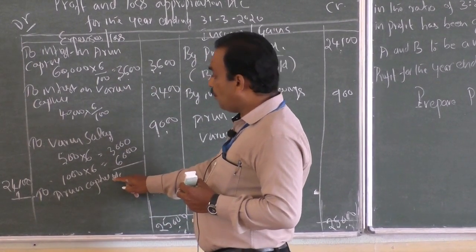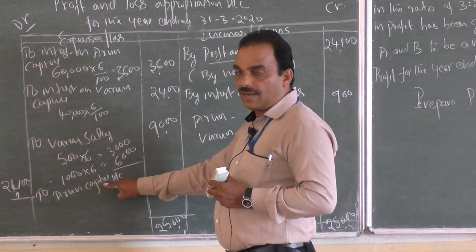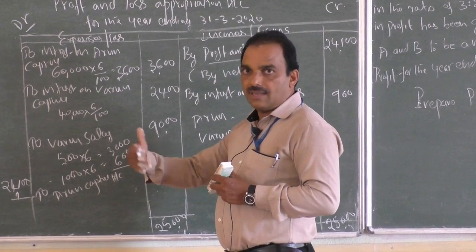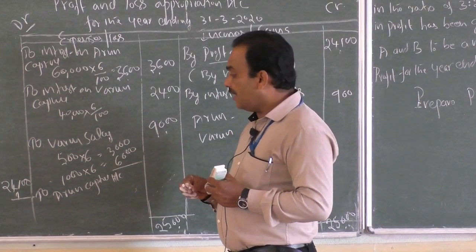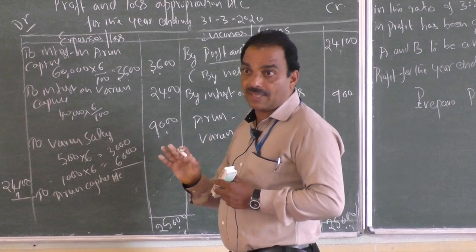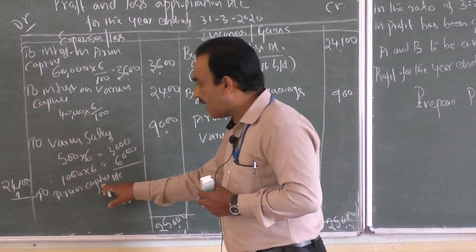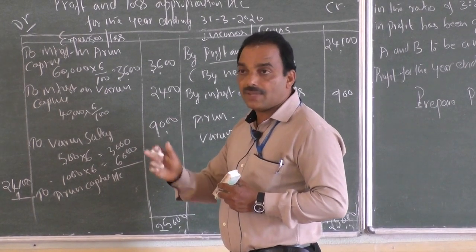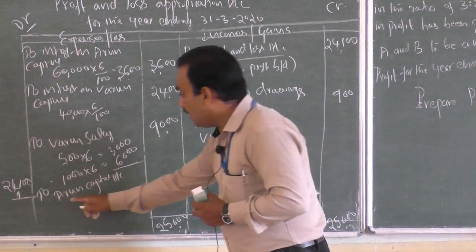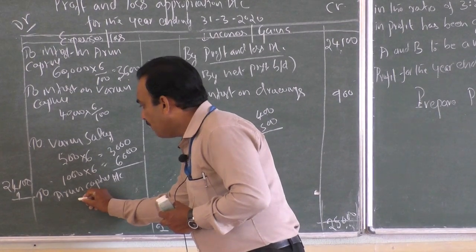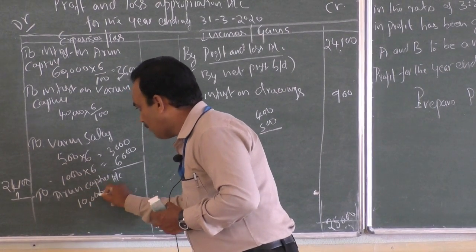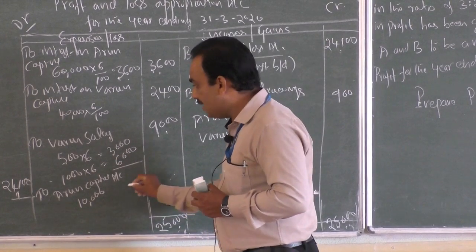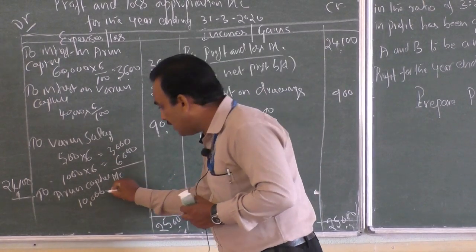Here there are two methods of maintaining partners capital account. One is the fixed method, another one is the fluctuating method, which is our next topic. If the method is fluctuating method, then the balance is transferred to the capital account. If it is the fixed method, then that is carried to the current account. See here, to Arun capital account, divisible profit of rupees 10,000.